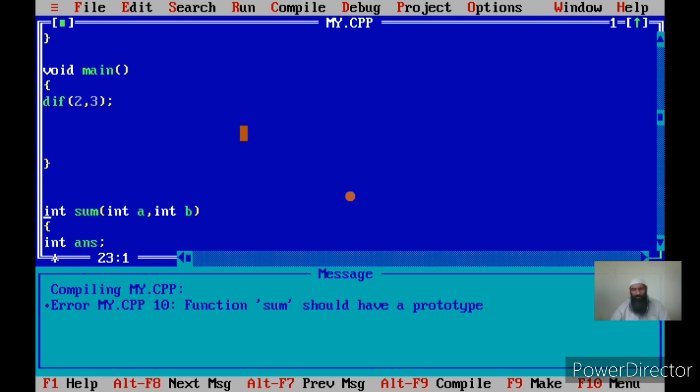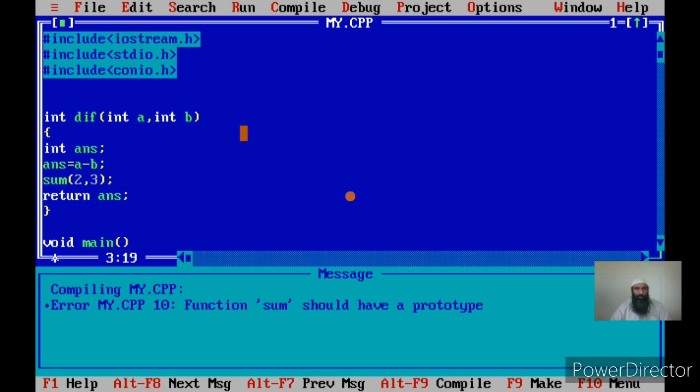So let us write the prototype. You can write it, I will copy it. The prototype is this line, the first line of the function. I'll copy it and then put it here, before the call. Now I won't get an error.